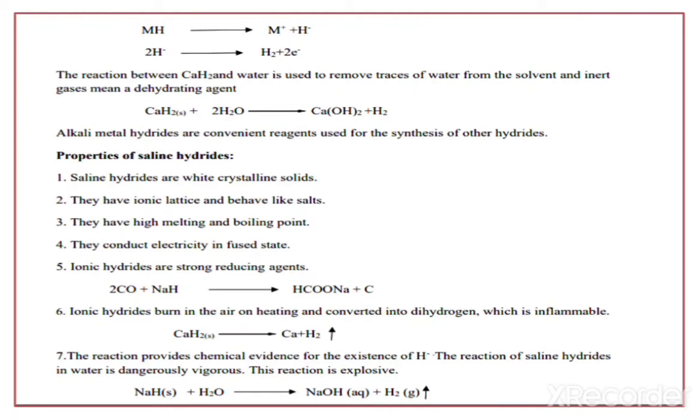At that time there is formation of calcium plus there is liberation of hydrogen gas. Now the reaction provides the chemical evidence for the existence of H minus, and the reaction of saline hydrides with water is dangerously vigorous, an explosive reaction. That means sodium hydride plus H2O, we get sodium hydroxide, and there is a liberation of hydrogen gas. Okay.